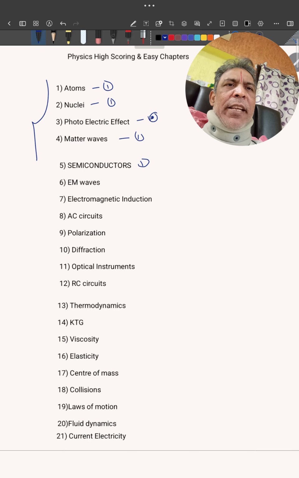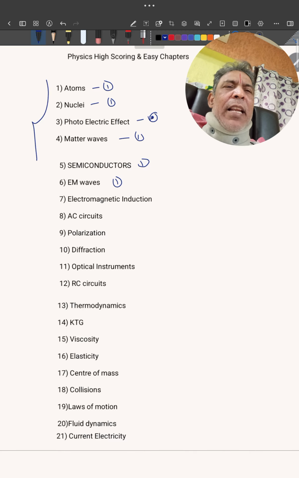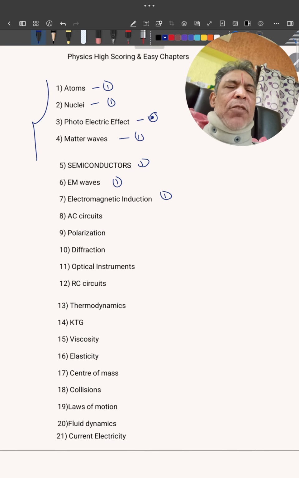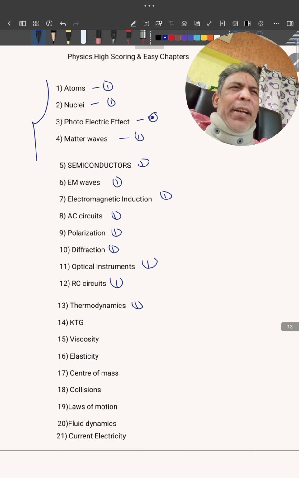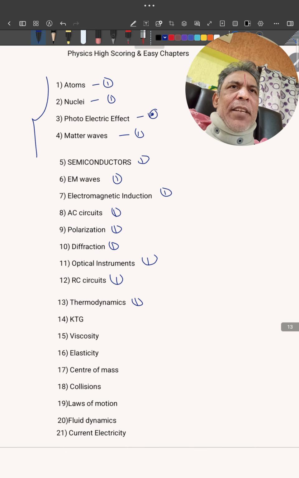Semiconductor, one question. EM waves, one question, very easy. Electromagnetic induction, Faraday's law, one question. AC circuit, one question. Polarization, one. Diffraction, one. RC circuit, one question coming. Thermodynamics, one question based on isothermal and isobaric processes. Next, KTG, one question. Viscosity, one question. Elasticity, one question.